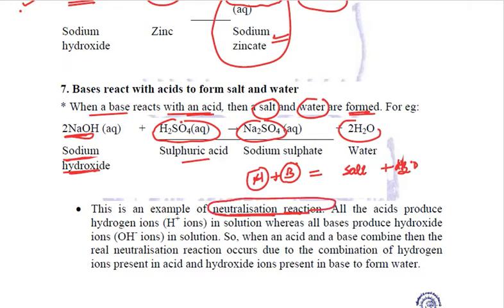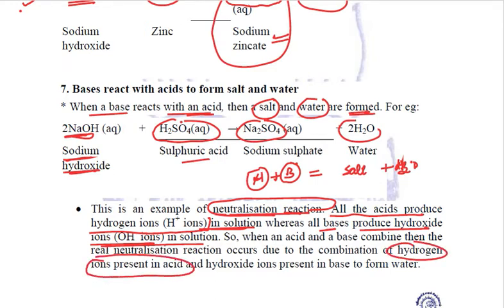The reason is we know that all acids produce hydrogen ions in their solution form, and we have just studied that bases produce hydroxide ions in their solution form. So when these are combined, the hydrogen ions liberated by acids and the hydroxide ions liberated by bases combine together to form water.